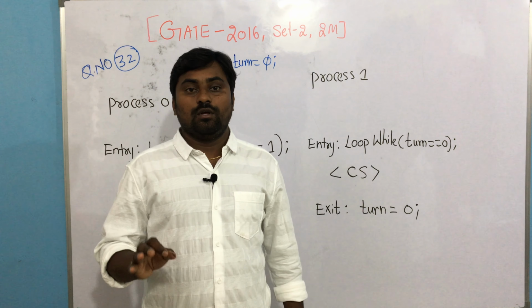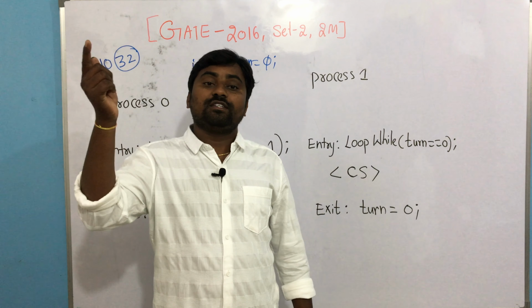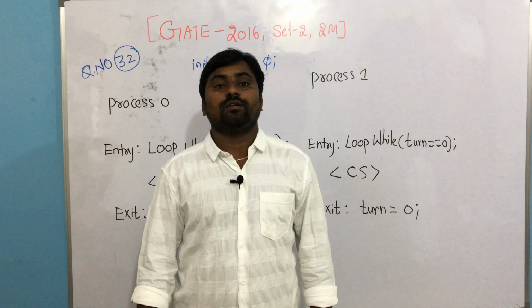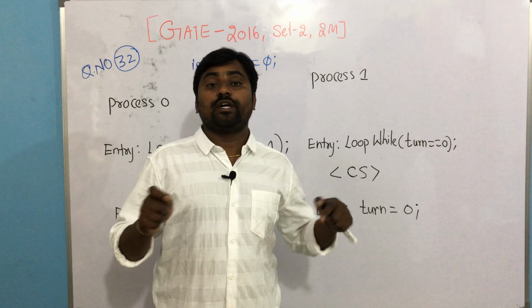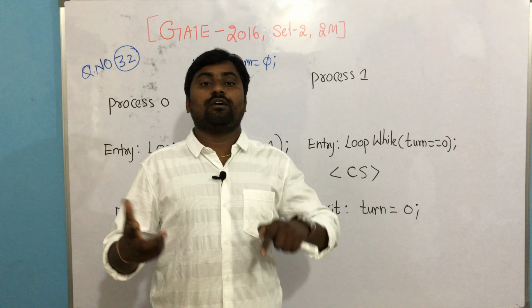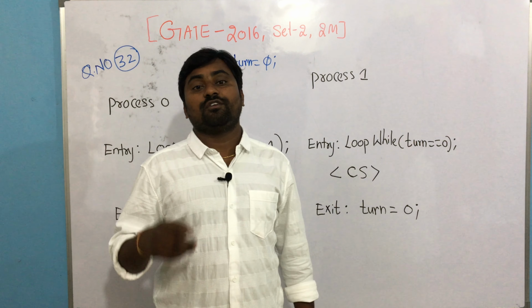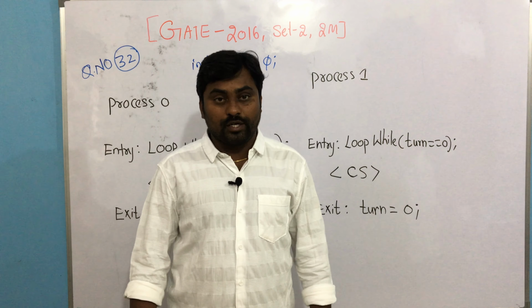Then allow another process to try to access it. If the second process also enters the critical section, then it is not satisfying mutual exclusion. If the second process is not allowed while the first process is already in the critical section, then definitely this satisfies mutual exclusion. This is the way we can ensure it.